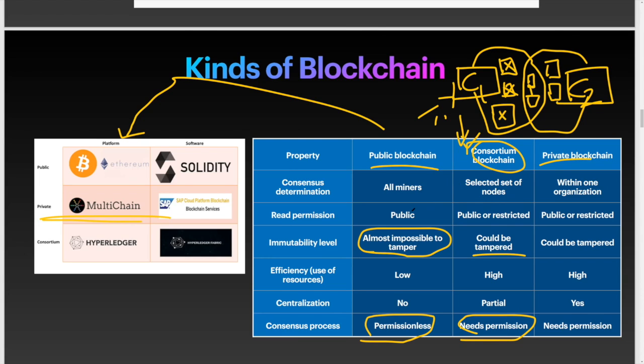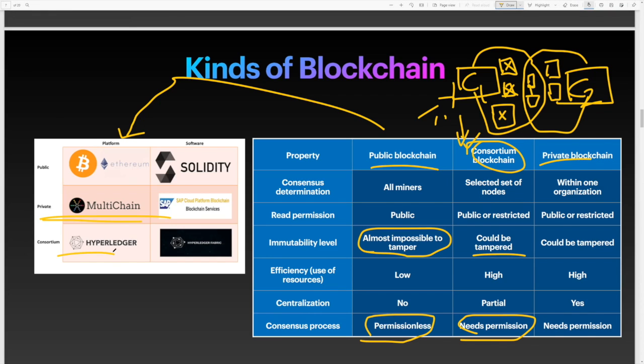So I wanted to understand that there are three kinds of blockchain. There's a public blockchain, there's a private blockchain, and there's in between a consortium blockchain. The main difference is we control which companies, which entities, or which organizations use that blockchain. That is consortium blockchain, which is actually done by Hyperledger. Hyperledger was actually started by IBM. They put a lot of money into it, and then they open sourced it and gave it to Linux Foundation.